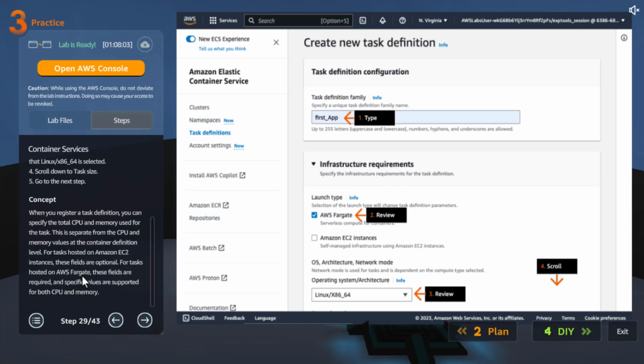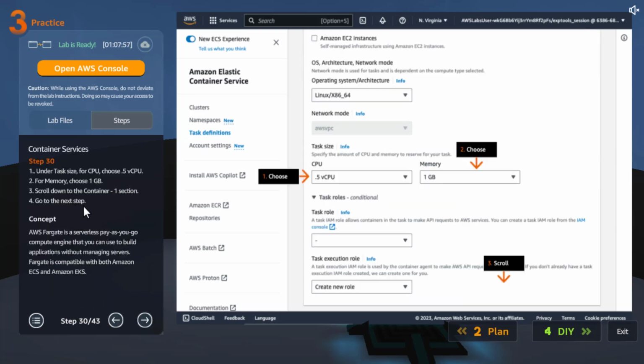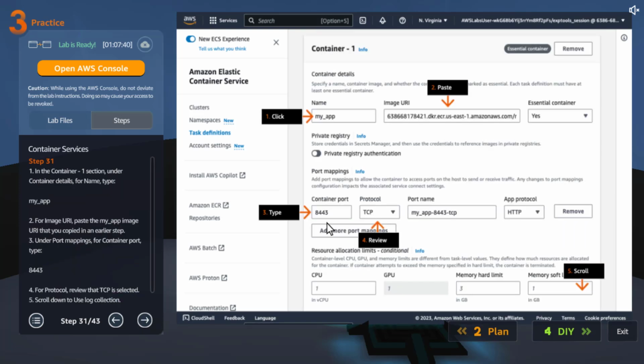For tasks hosted on AWS Fargate, these fields are required and specific values are supported for both CPU and memory. So here we are mentioning half a CPU and 1 GB memory. Fargate is a serverless pay-as-you-go compute engine that you can use to build applications without managing servers. Fargate is compatible with both Amazon ECS and Amazon EKS. Okay, so this is too much information, so let me go back.